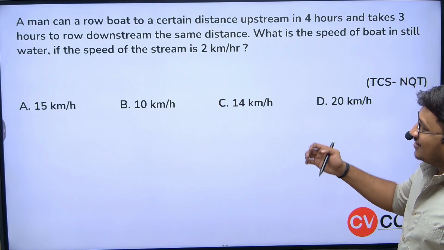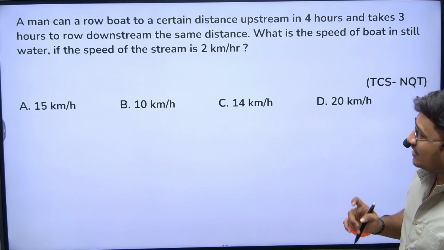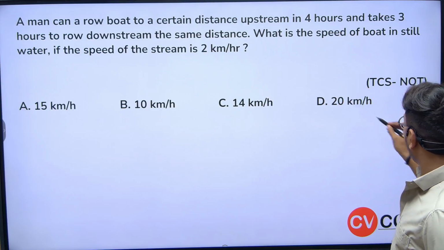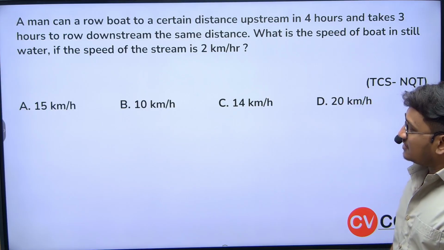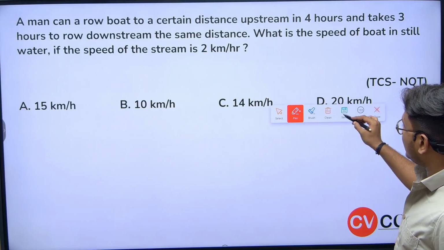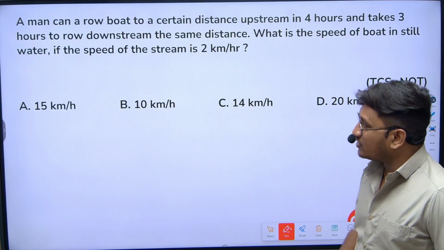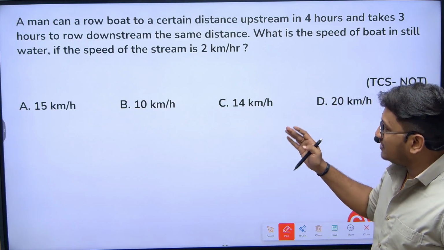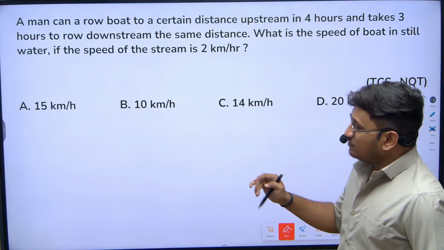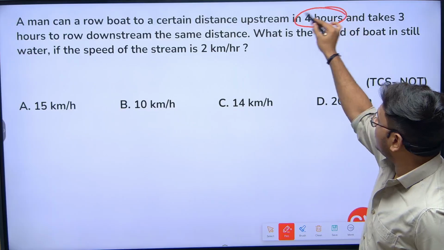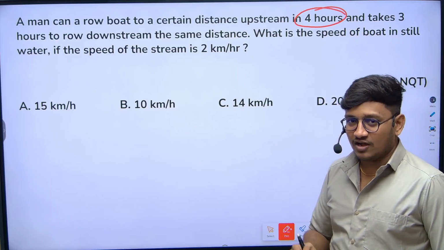Okay. Next one, a man can row a boat to a certain distance upstream in 4 hours and takes 3 hours to row downstream in the same distance. What is the speed of the boat in still water if the speed of the stream is 2 kilometers per hour? If you observe, a man can row a boat at a certain distance upstream. Here they have given the time, 4 hours in upstream.